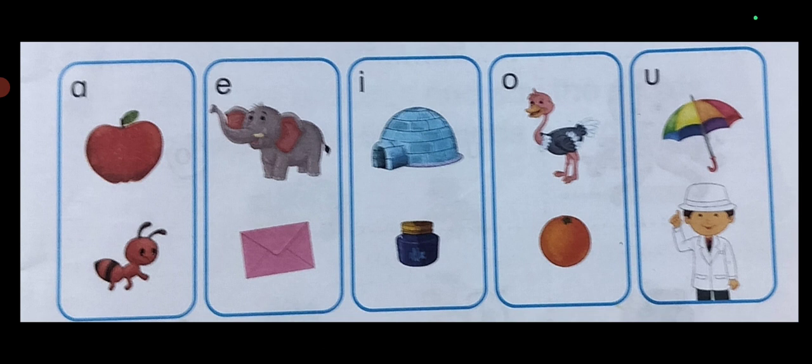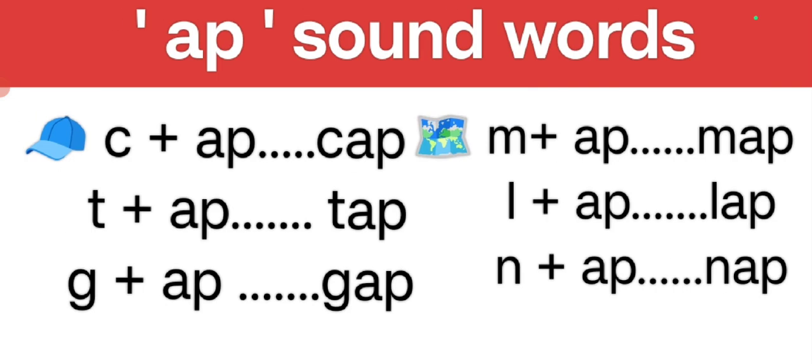These are the beginning sounds. We'll now see these sounds in the middle of the words. We will start with the short vowel sound of A. First, we'll do the ap sound. A, P. Together make ap. Let us see some words having ap sound.